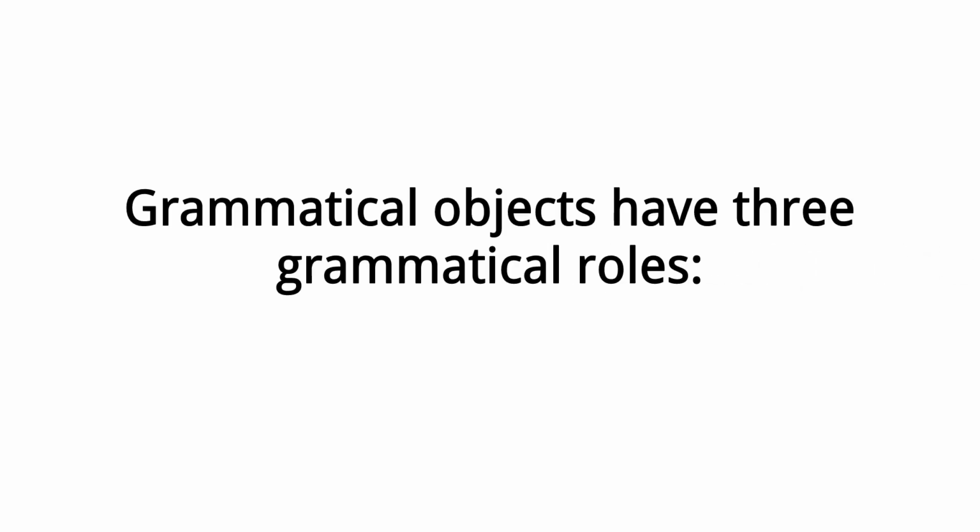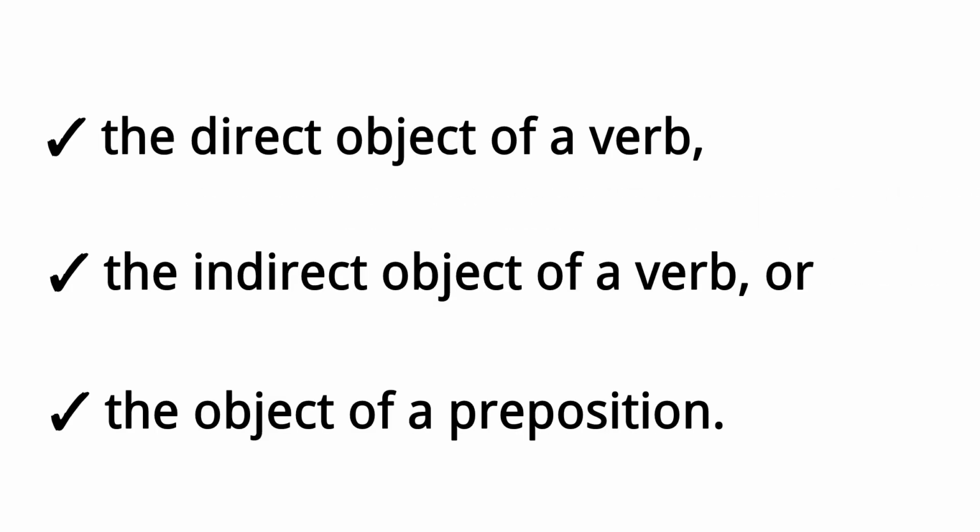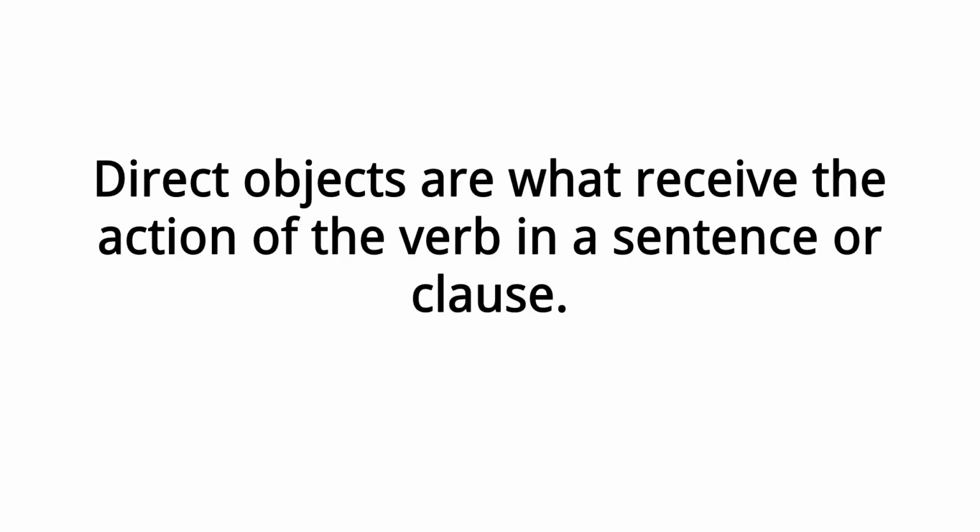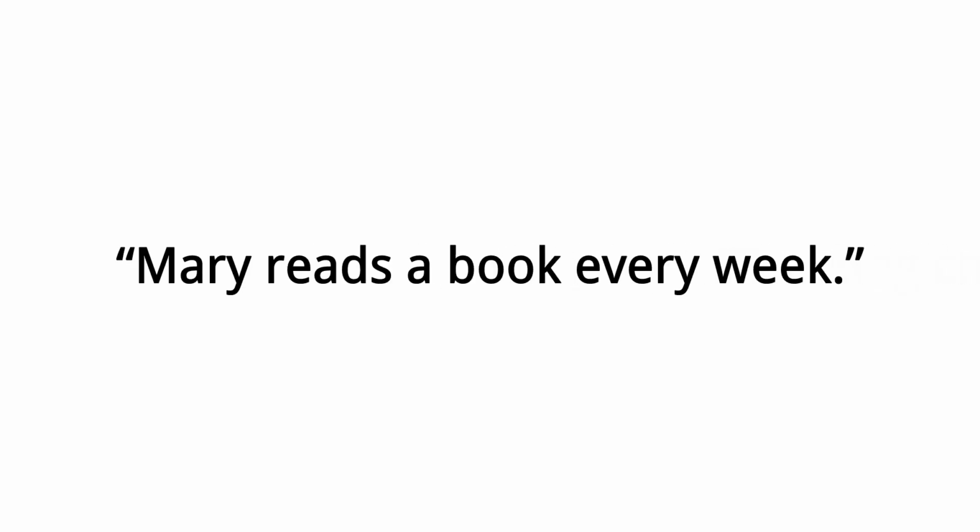Objects. Grammatical objects have three grammatical roles. The direct object of a verb, the indirect object of a verb, or the object of a preposition. Direct objects. Direct objects are what receive the action of the verb, in a sentence or clause. For example, the dog chased its tail. The noun, tail, is receiving the action of the verb, chase. Mary reads a book every week. The noun, book, is receiving the action of the verb, read.